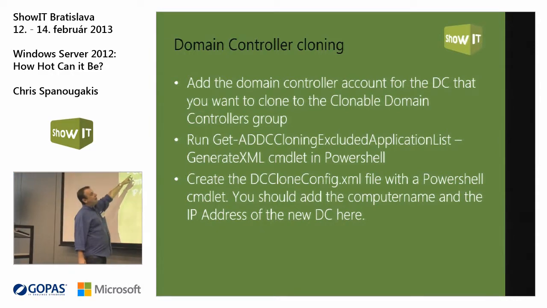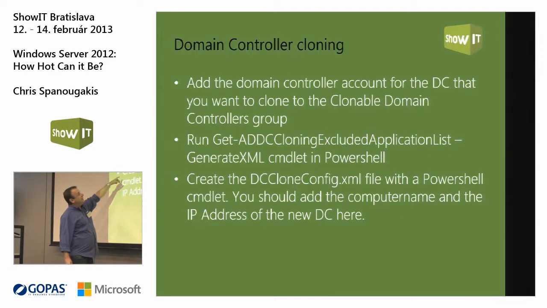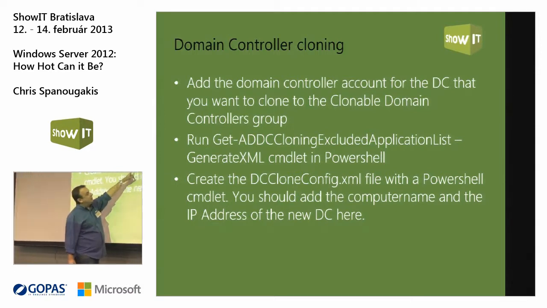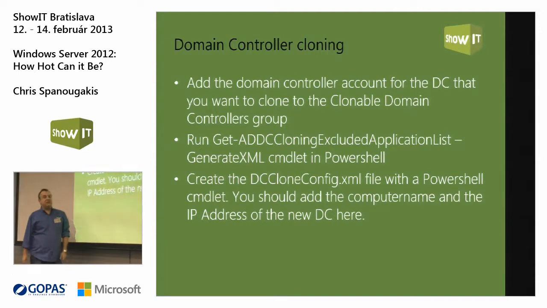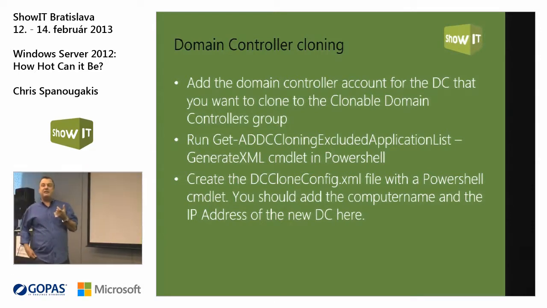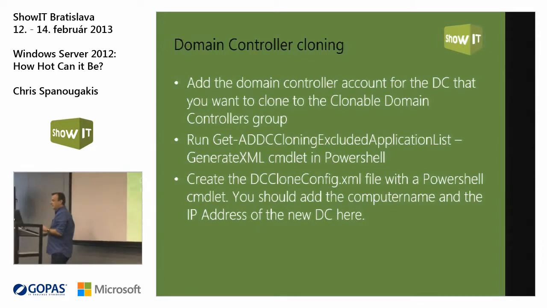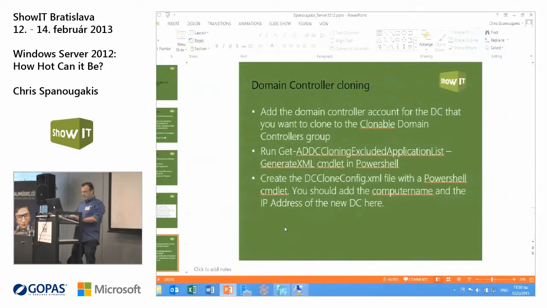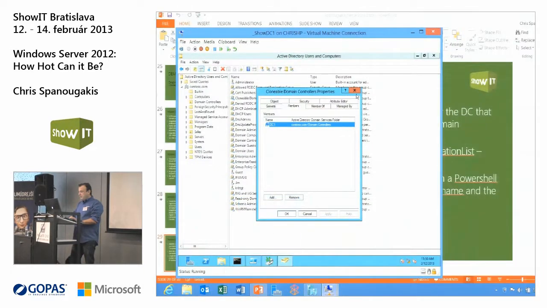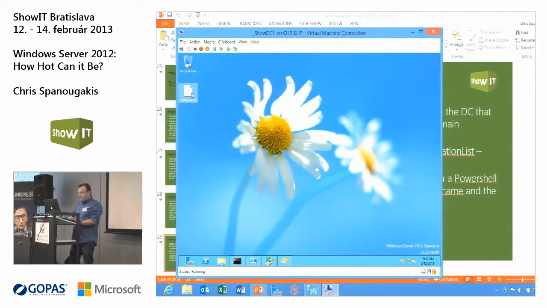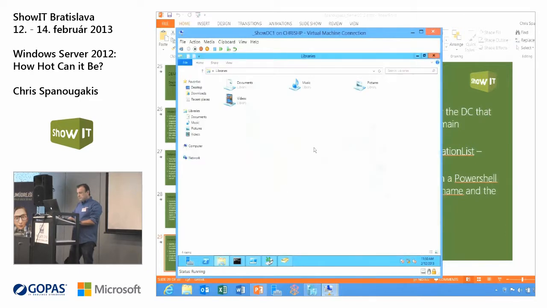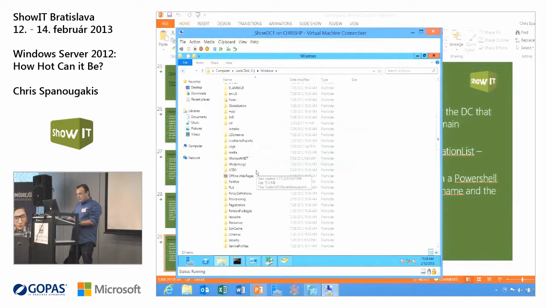And you should go and run the command New-ADDCCloneConfigFile, again with PowerShell. This will create the computer name and the network settings that you want to use for the new domain controller. Okay, let me show you this very, very quickly because we are out of time. So these are the two XML files that I have already. I have to go to my Windows NTDS folder.